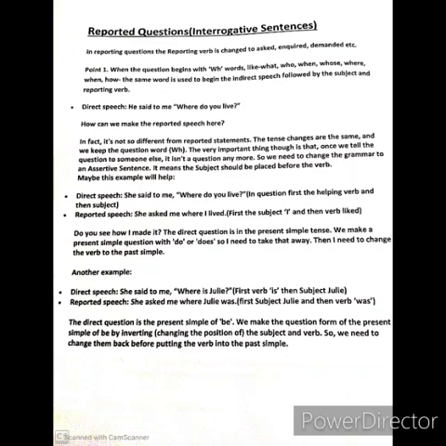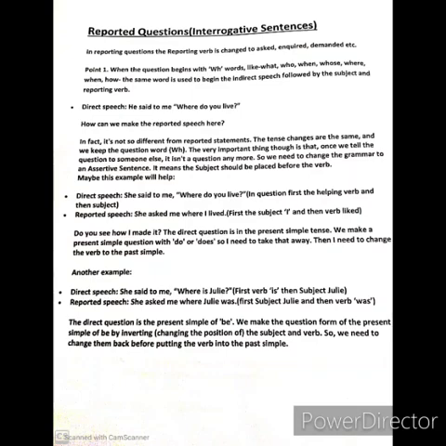Now see the example. It will be very clear for you. She said to me, where do you live? Now see, in a question, first the helping verb and then the subject. Where do you live? First is do, then you. But in reported speech, it will be where I lived. So do will be removed. The helping verb is removed from here, and first we are writing the subject, which has changed according to the rule of pronoun.